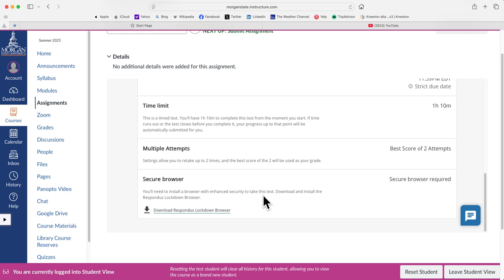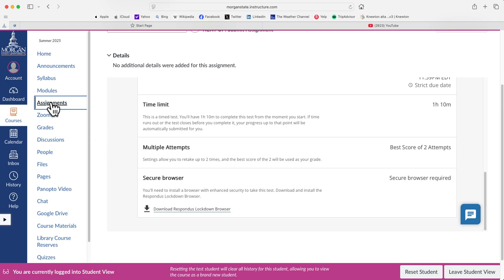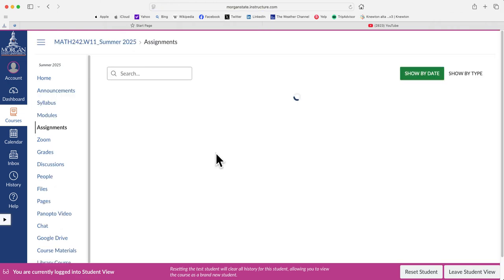It will tell you that you want the PC version of the lockdown browser or Mac version of the lockdown browser. It depends on what your electronic device is. I just pick the right version and then do it. So to do the quiz, you need to download the lockdown browser. To do the exam, you need to download the lockdown browser. To do the final exam, you do the same. The only thing that you do not need the lockdown browser for is the homework assignments.